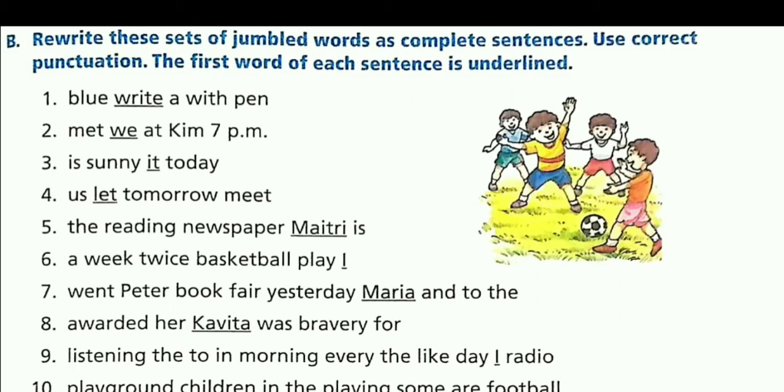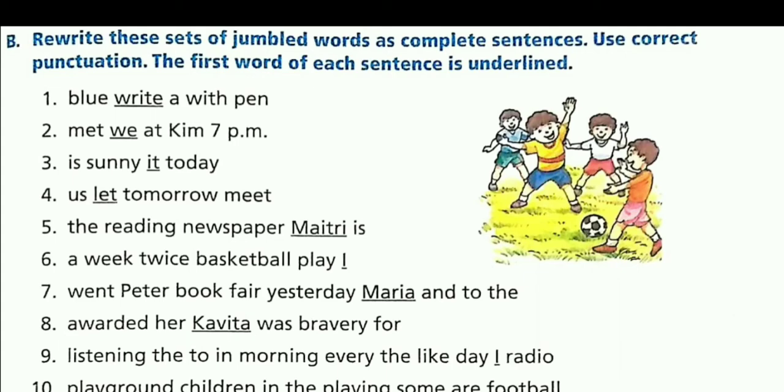That means they are not arranged in order. Now we need to arrange them in proper order. Also, we need to put correct punctuation marks. And the first word of each sentence is underlined. As you can see in the first one, "write" is underlined. So this is the first word.